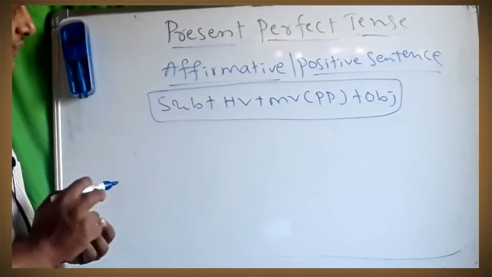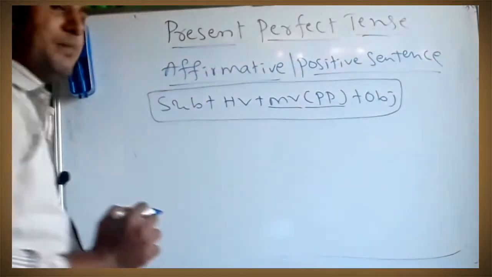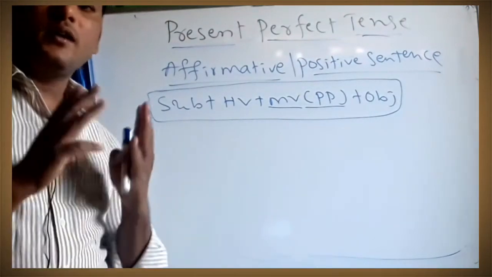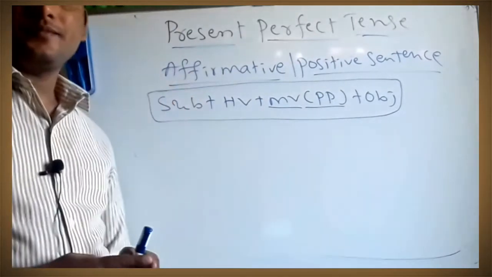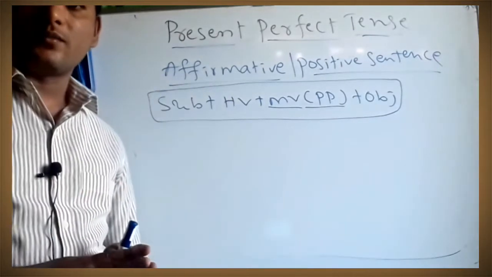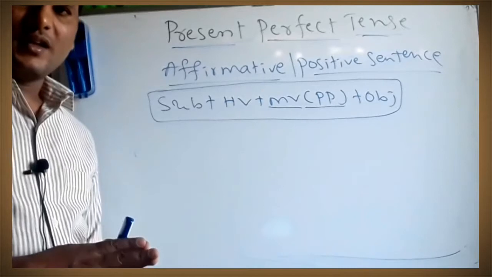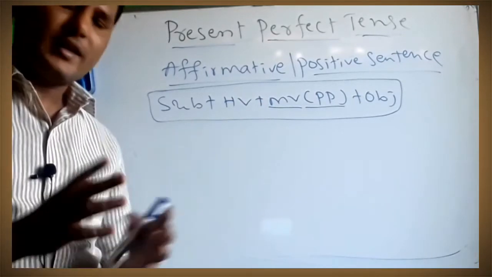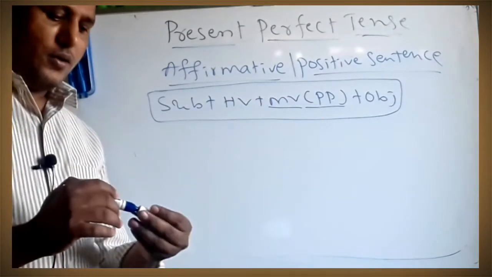What is the difference? Only the main verb is in PP form. The PP form means the third form of the verb, like arise, arose, arisen; break, broke, broken; beaten; take, took, taken. So these all are called the third form of the verb.